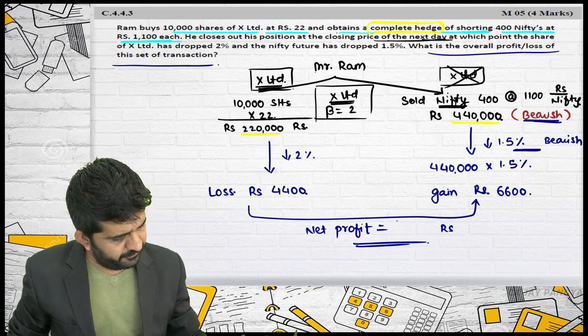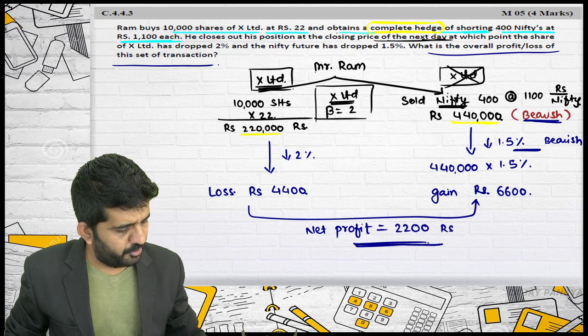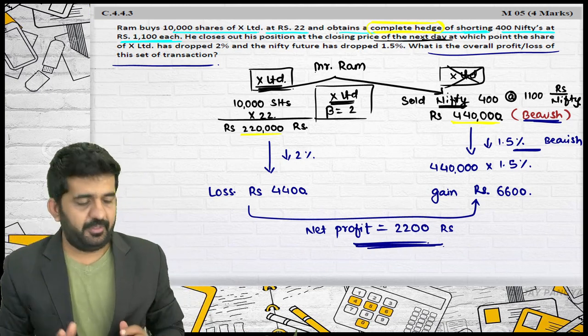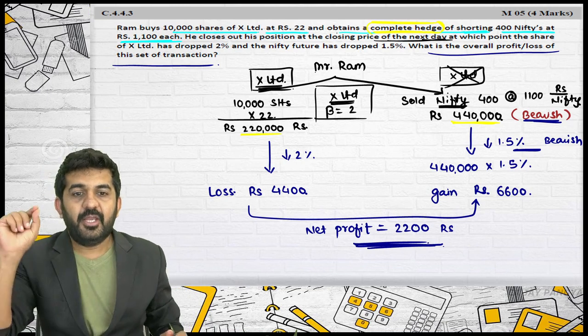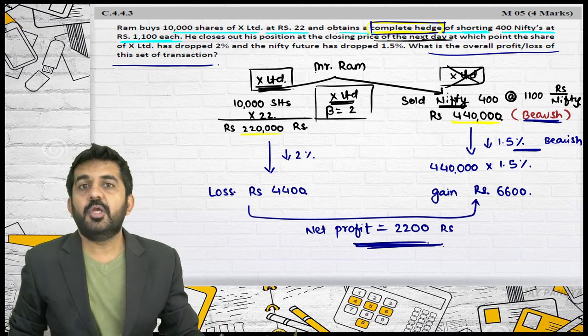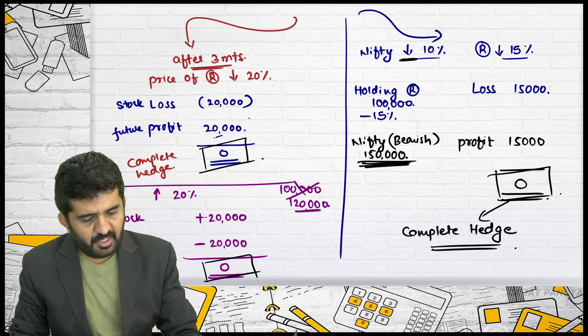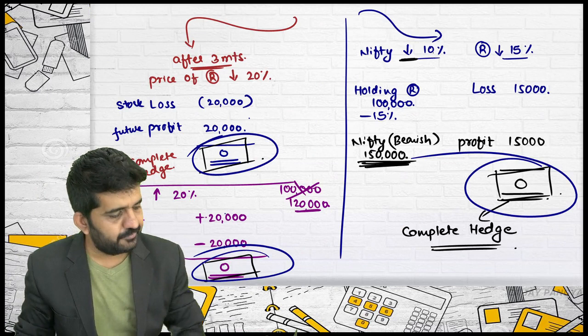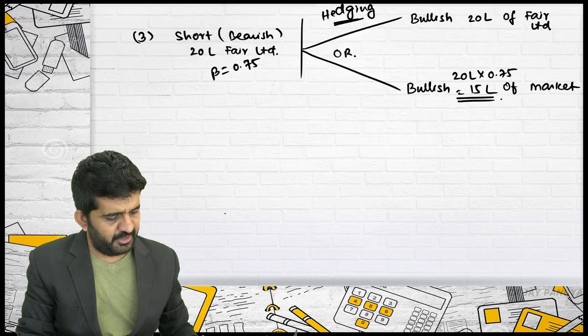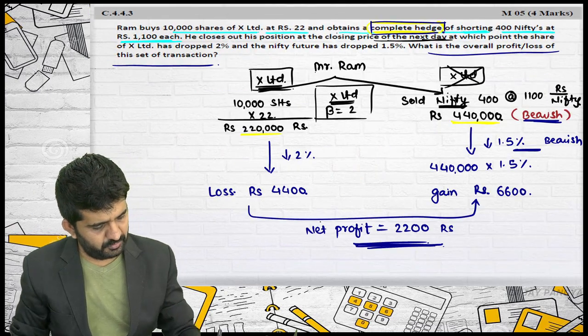Then this will be 2,200 rupees. Now it is correct? I am having one question. Is it alright? It was a complete hedge. In complete hedge, I explained to you, the answer should be 0. Here also it is 0. Yes or no? No.